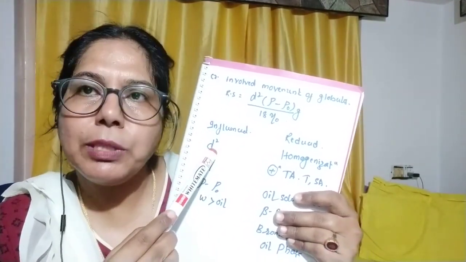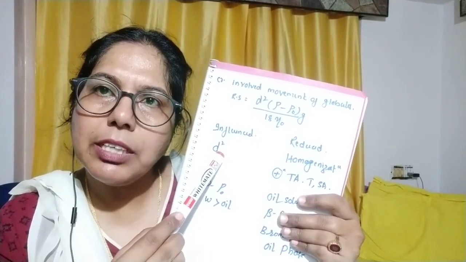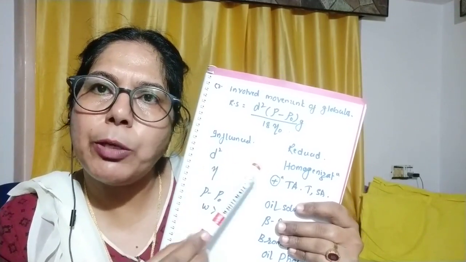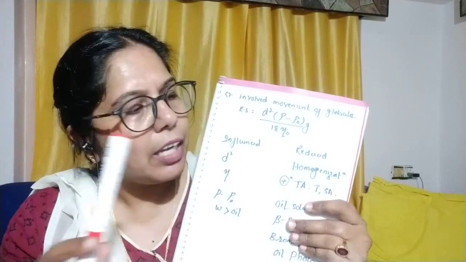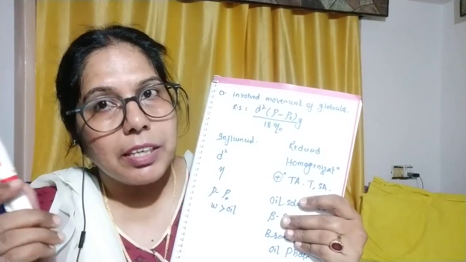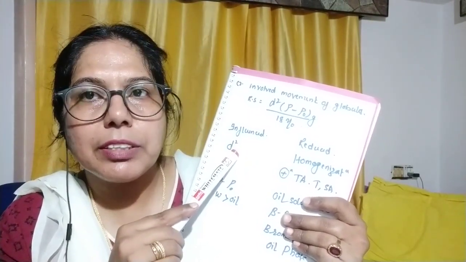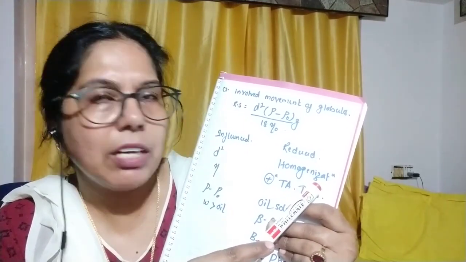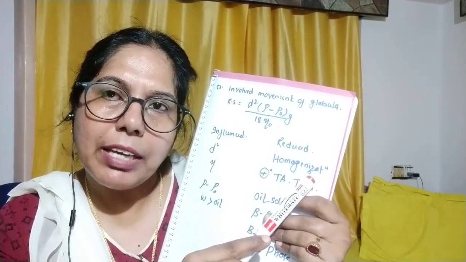So by reducing the dispersed globule size, we can reduce creaming. How can we reduce the globule size? By doing homogenization. Don't get confused: there I told you about size reduction, and here we have to get a smaller diameter of the particles. So by homogenization of the globule size, we can avoid creaming.